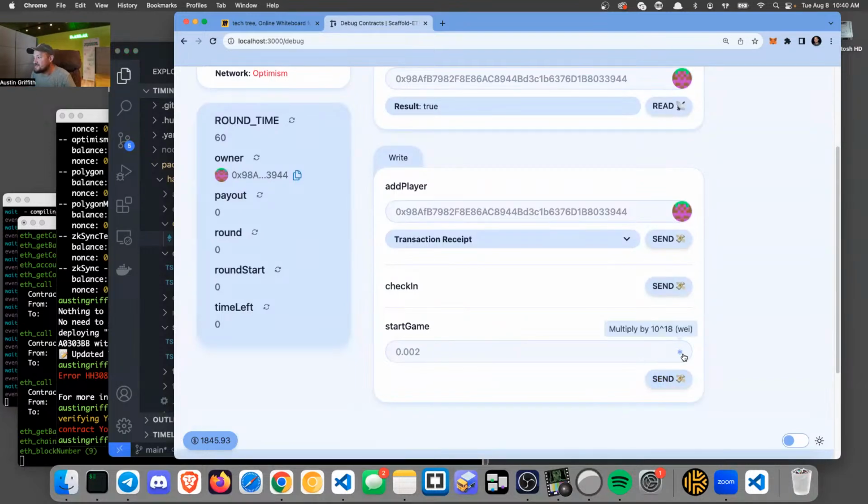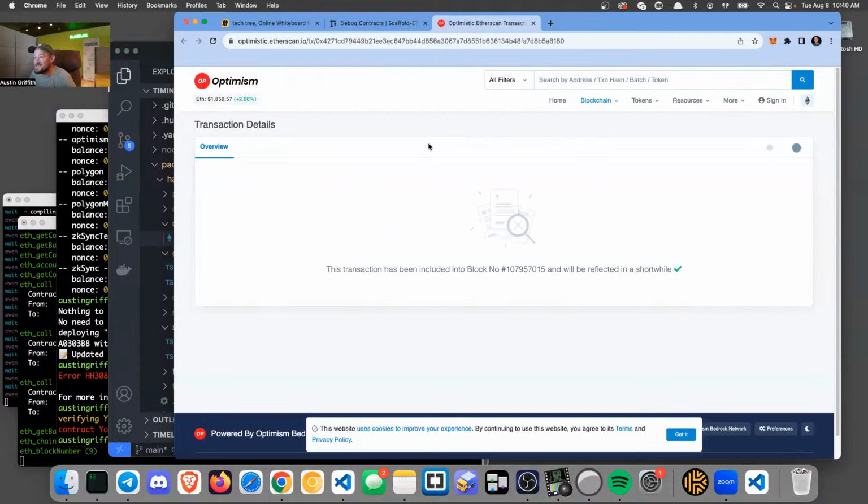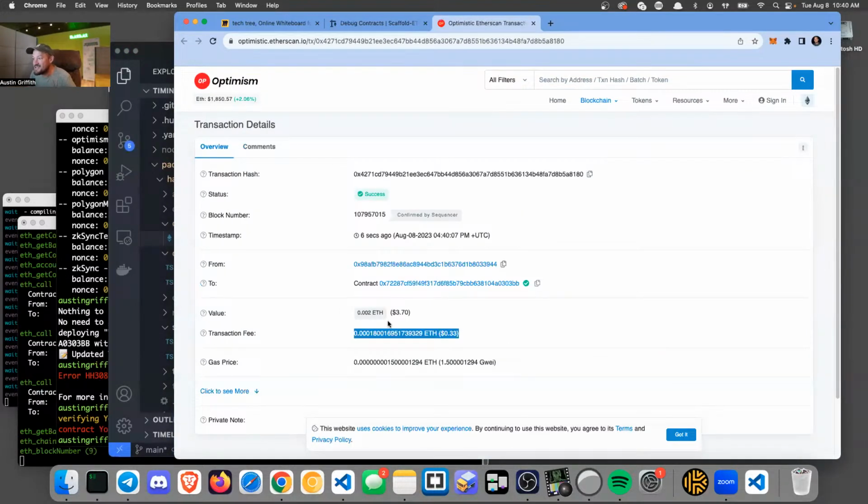Okay, let's just do this. All right, here we go. We should be able to start the game. I can't believe I'm using burner wallets to make live transactions on Optimism. It really probably isn't a great idea. How much did it cost us to start the game? It cost us 33 cents, but we also sent along $3.70.